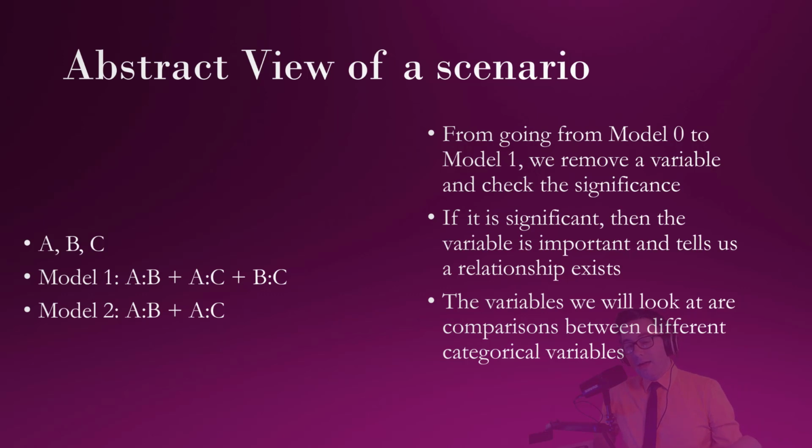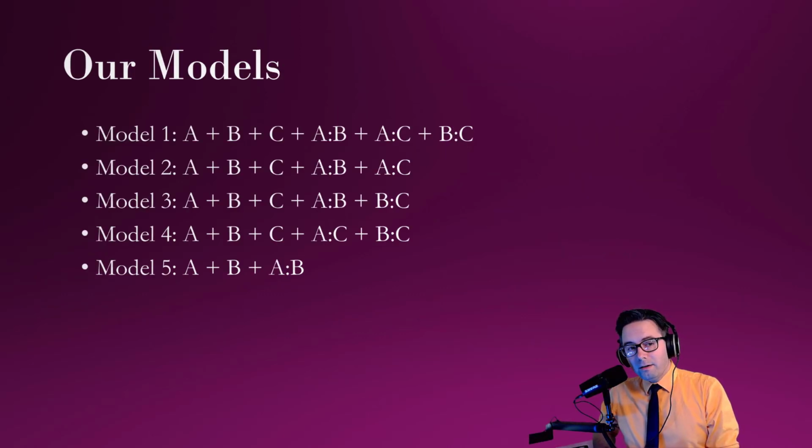Otherwise, if the p-value for model 2 is not significant, then we move on and remove another variable or do some other arrangement, right? Our basic strategy for removing these is, notice that I have AB, AC, BC. I remove one of them for each of the models after it.